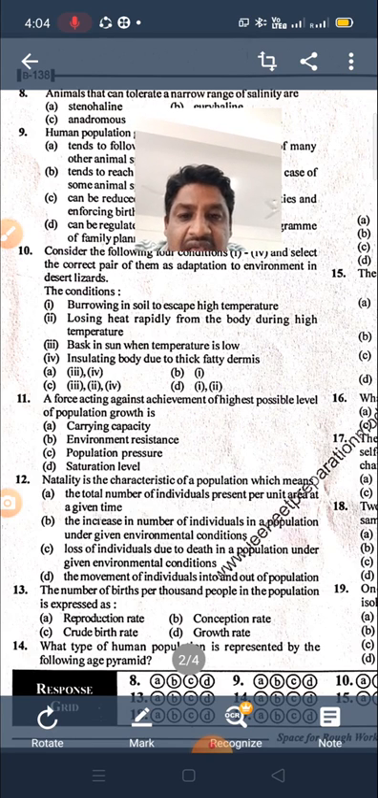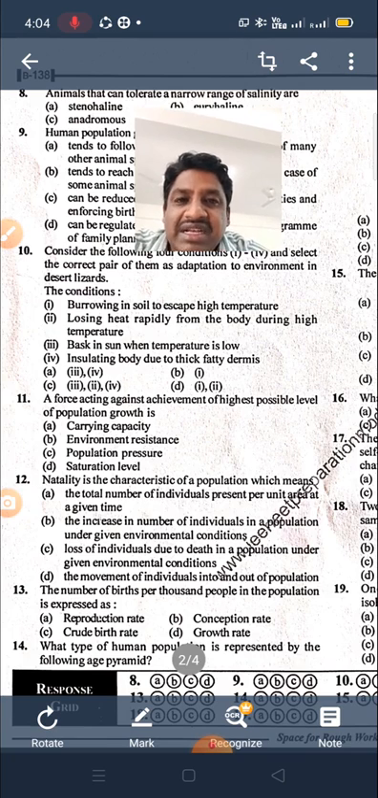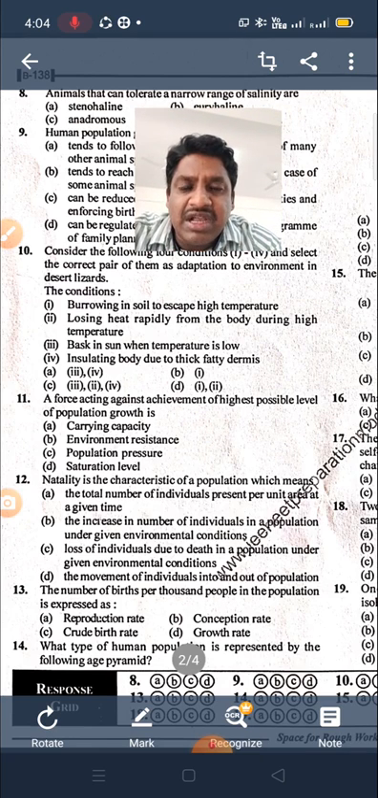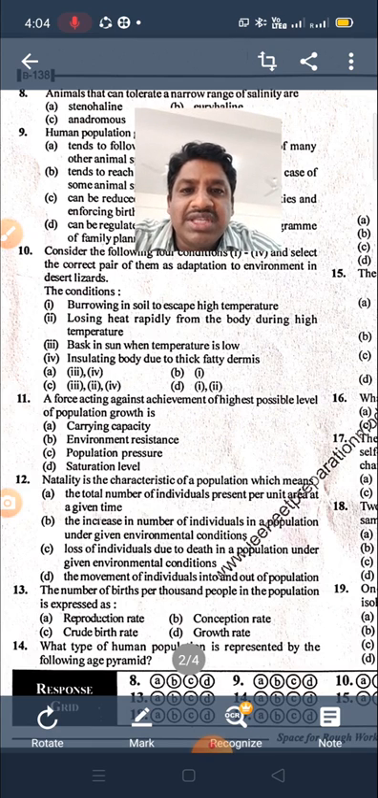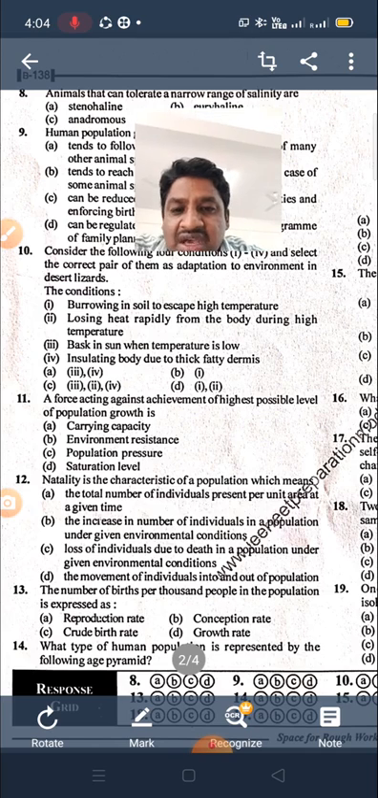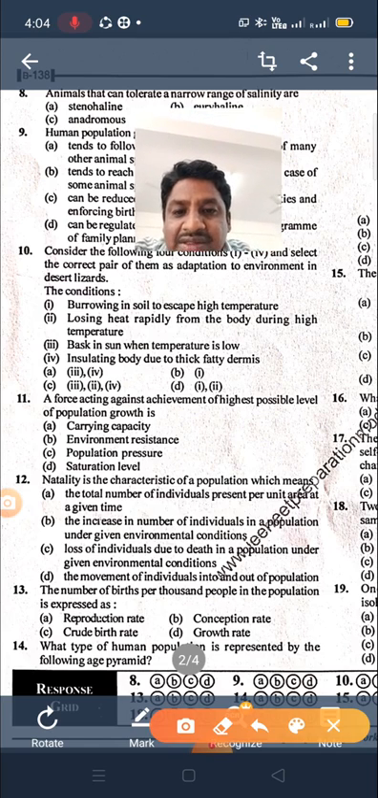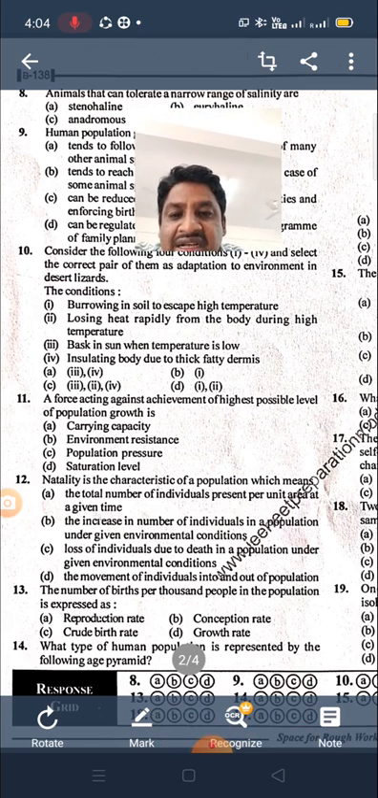Option C also, loss of individuals means it is the death rate. Next, option D, the movement of individuals into and out of a population. Into means some organisms of the same species are coming into this habitat, we call them immigrants, and those that move toward other areas we call emigrants. So that's how we find the answer, option B is the right answer.